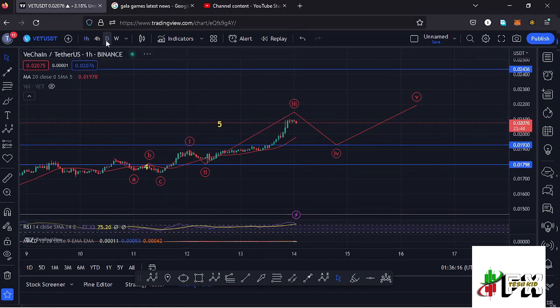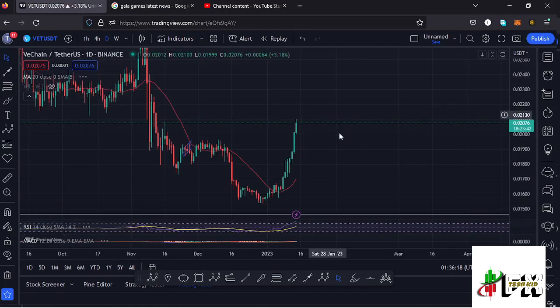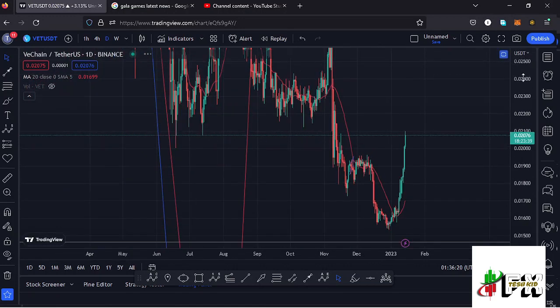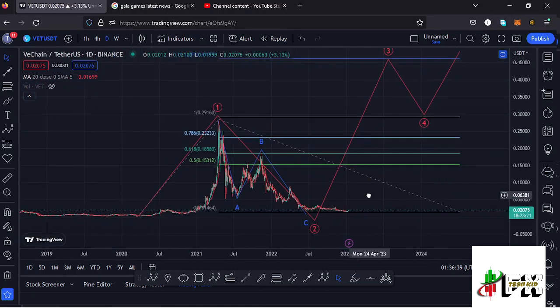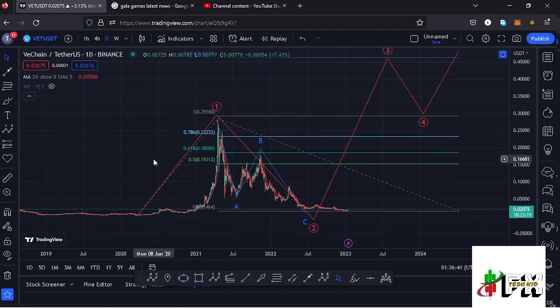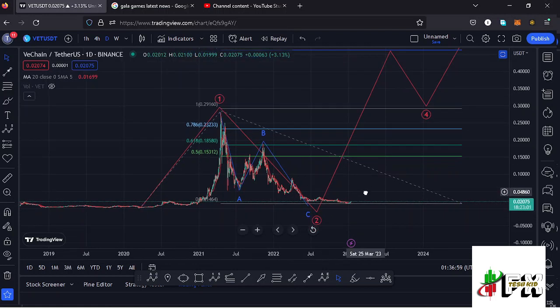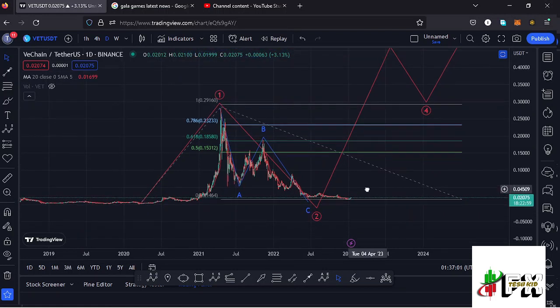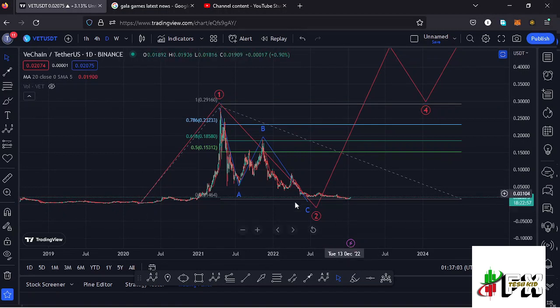And jumping to the daily chart to give you the long-term scenarios that I'm expecting to play out, here on the daily chart you can see that I have this Elliot wave structure right here in red, where you can see that from these low prices that we had been trading within, we saw a very nice bounce to the upside, making it to an all-time high at around the $0.28 mark in what I'm terming as a higher Elliot wave count 1. And after seeing the all-time high, we started the bear market, where we have been seeing lower prices in this ABC corrective structure, which took us back to around the $0.015 mark in what I'm terming as a higher Elliot wave count 2.